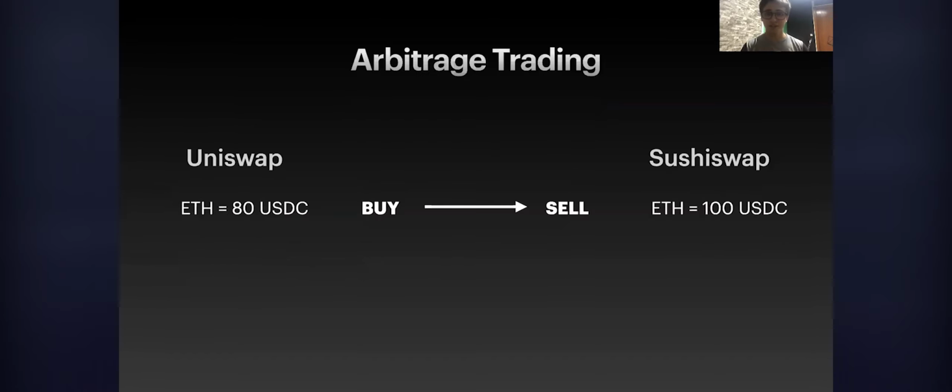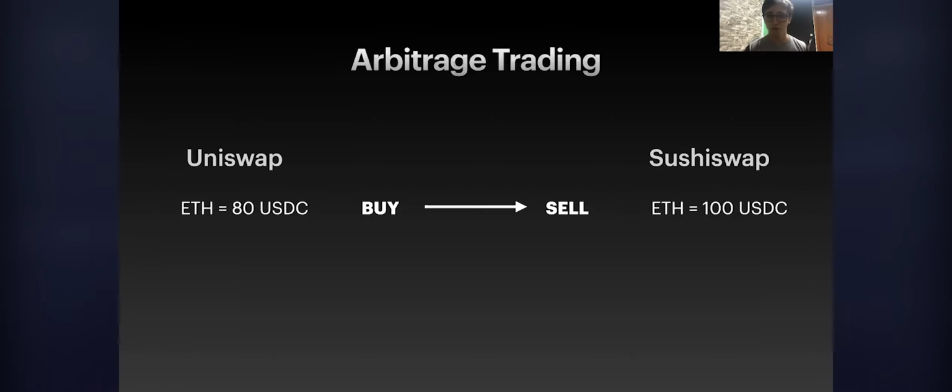So arbitrage trading in the blockchain is when, for example, you have Uniswap and SushiSwap. In this case, you have Ether, which is priced at 80 USDC on Uniswap, and 100 USDC on SushiSwap. This is a perfect example of an arbitrage opportunity. In this case, you would buy Ether on Uniswap and sell it on SushiSwap, which would be a profitable operation in this scenario. If this was being done on a centralized finance platform, like a centralized exchange, you would need to have this 80 USDC for buying Ether on Uniswap and selling on SushiSwap. However, it's not the case.